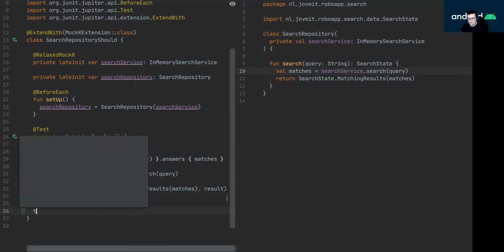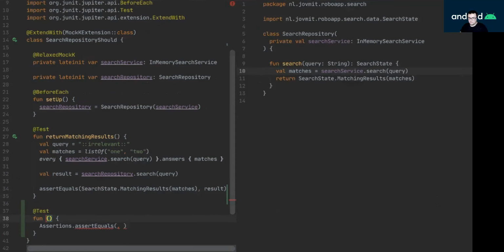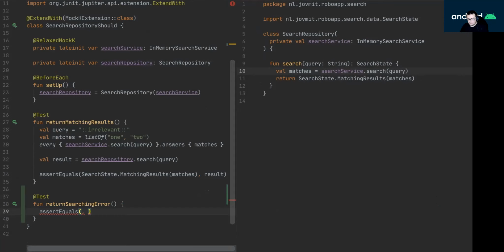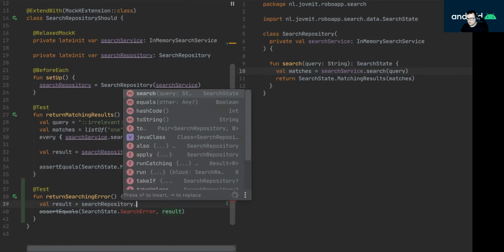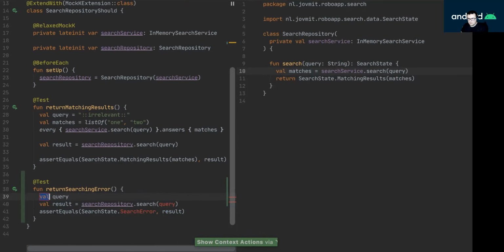Now let's go ahead and write another test that would be return searching error. I have to handle errors too. So I want to make sure that the search state dot search error is the result, and the result would be a search repository dot search query, and the query would be again irrelevant.